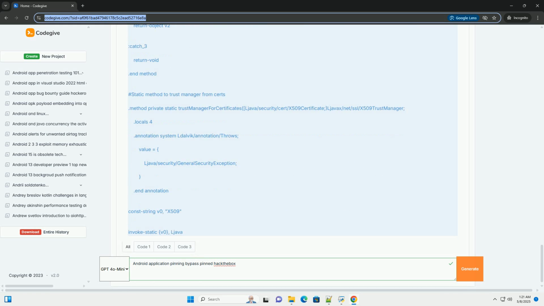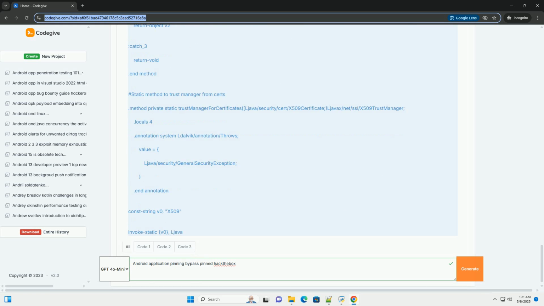Hostname verification. Some applications also implement hostname verification, which checks if the hostname in the server's certificate matches the hostname the application is connecting to. You may need to bypass this as well by hooking the hostname verifier interface. Look for classes implementing javax.net.ssl.HostnameVerifier.